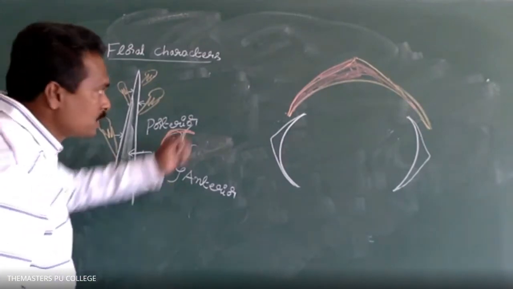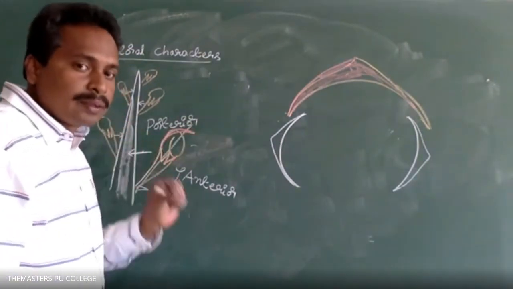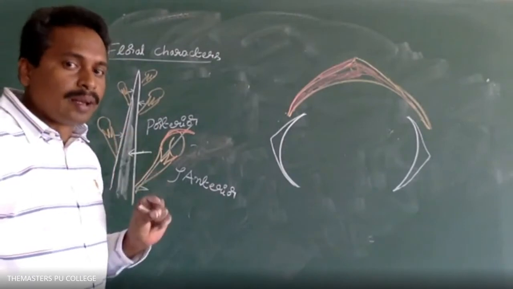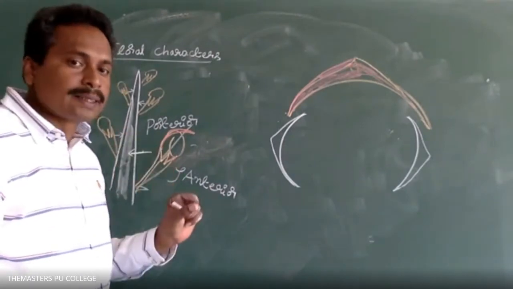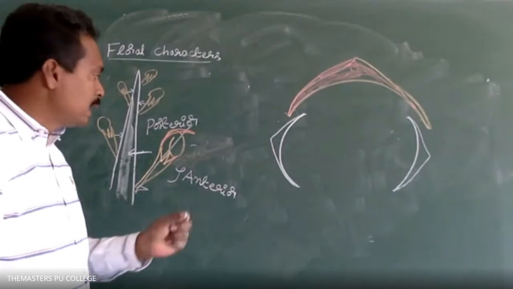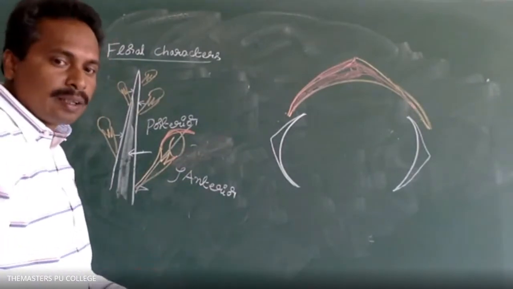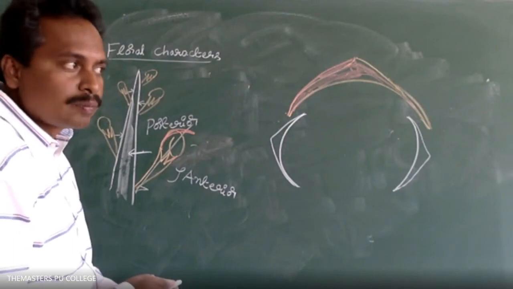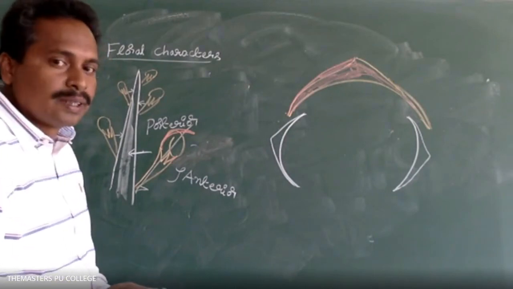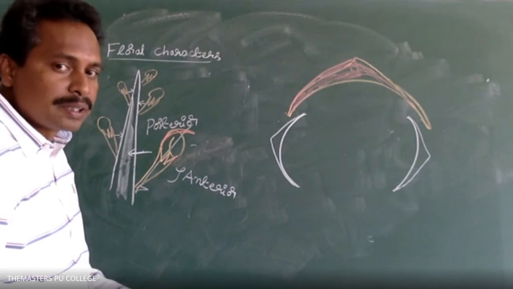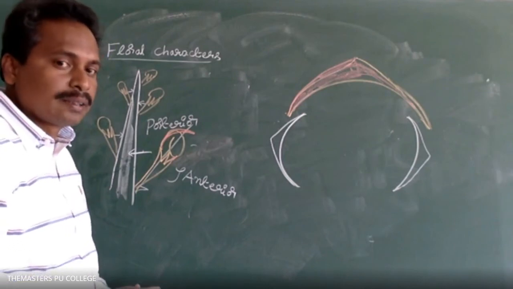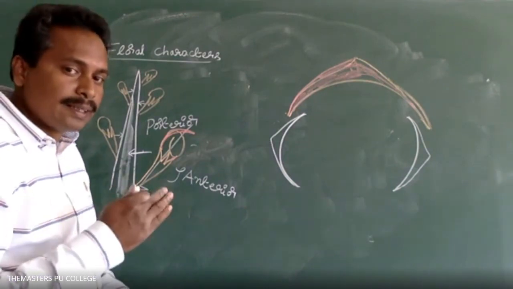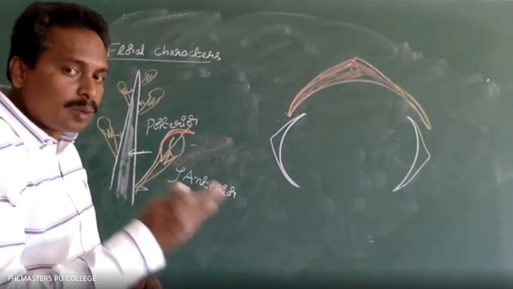Is it clear? Posterior side. Five petals are there in a corolla. Among these five petals, one petal is large in size. We can differentiate the sides based on whether it is towards the floral axis or the opposite side.